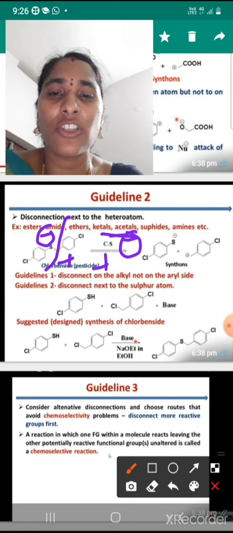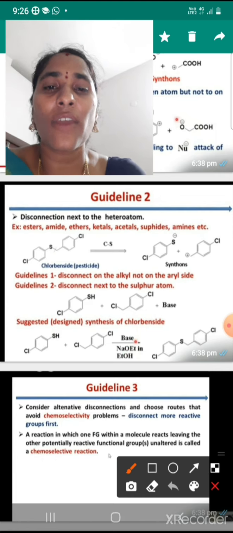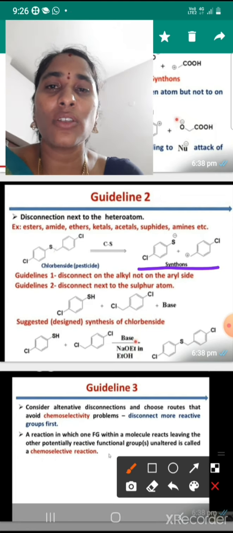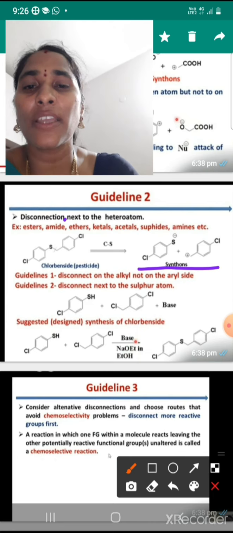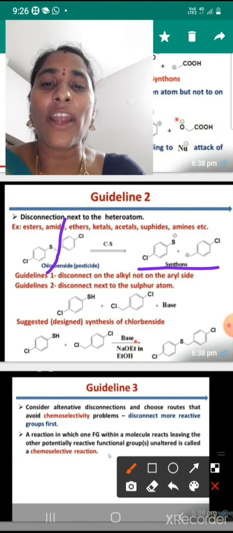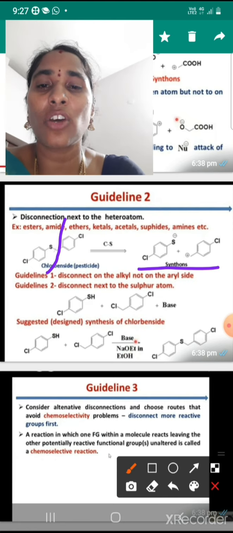Finally, synthons are formed by using the disconnection arrow. Guideline 1 says disconnect on the alkyl side.